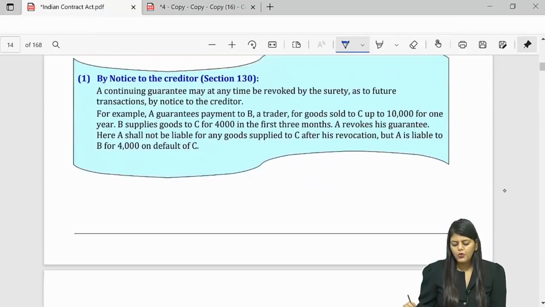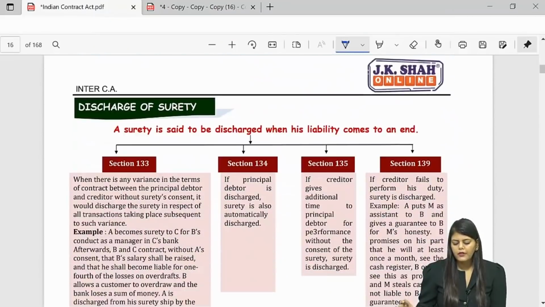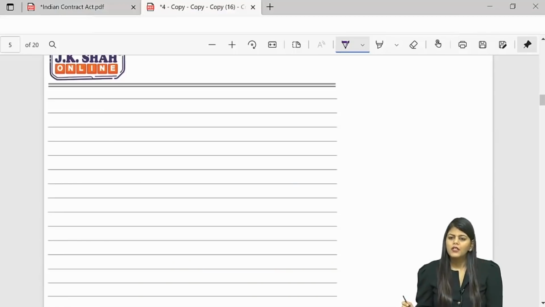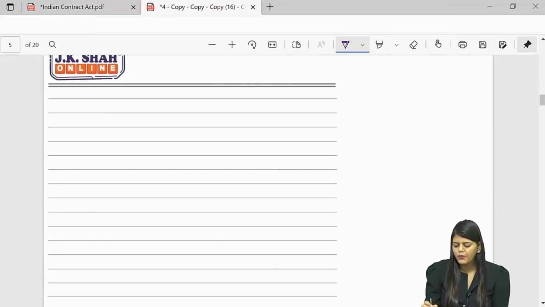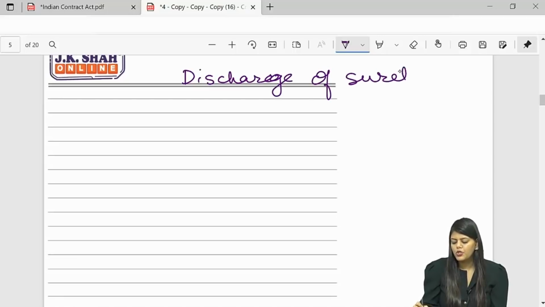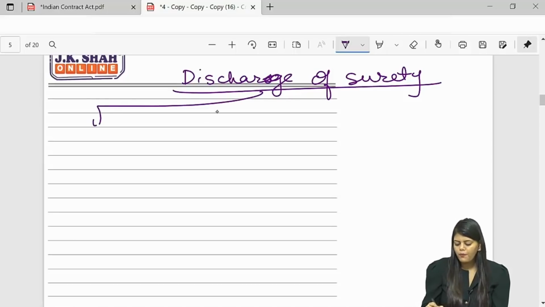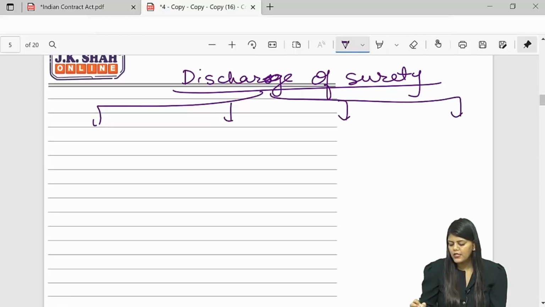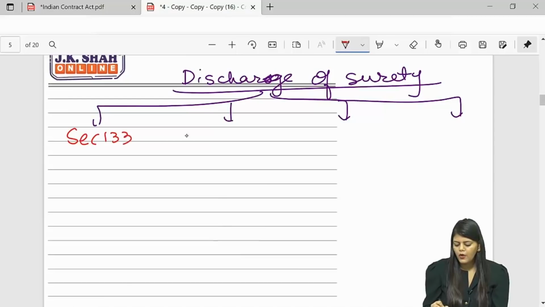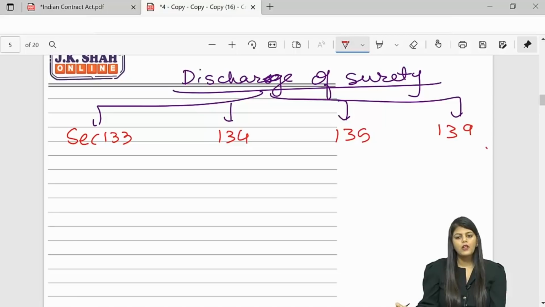Then coming to a very, very crucial part, that is discharge of surety. Types of guarantee and all is very, very simple, bacha. But let's talk about discharge of surety. Hey bacha, when I use the term surety is discharged, does it mean the surety is liable or not liable? Not liable, obviously. There are 4 parts here. Let me first write the sections: section 133, 134, 135 and 139.